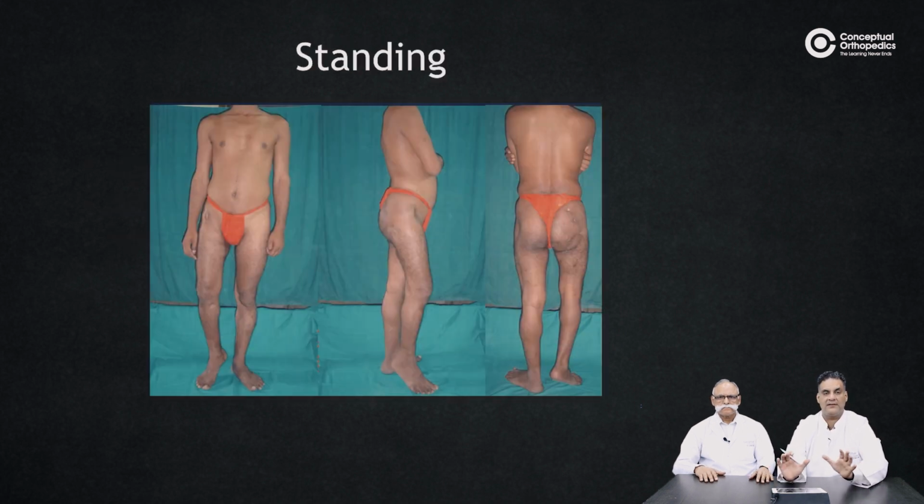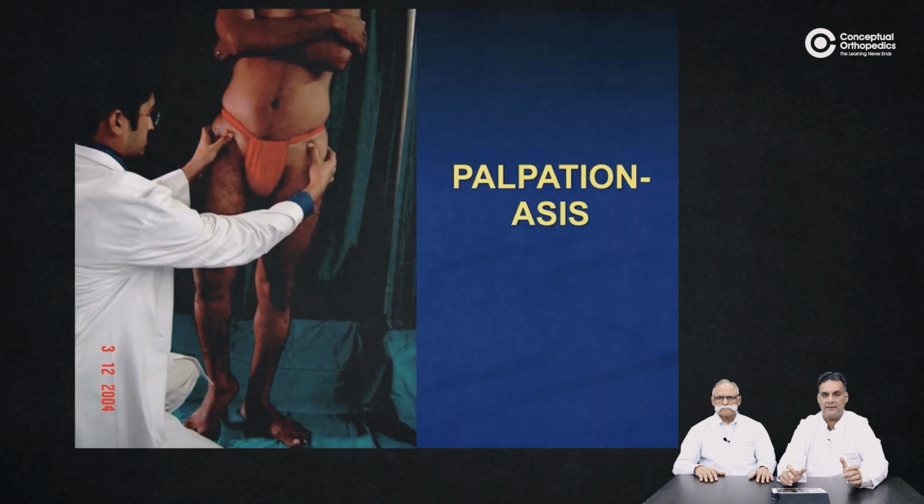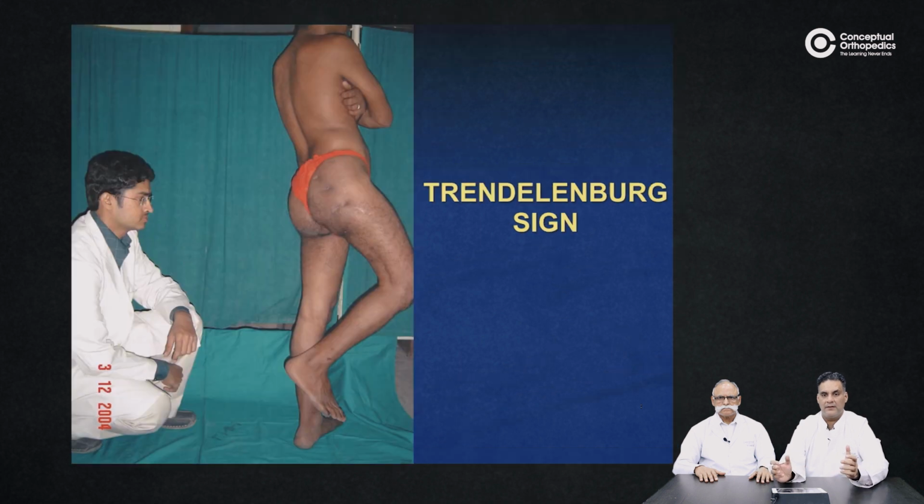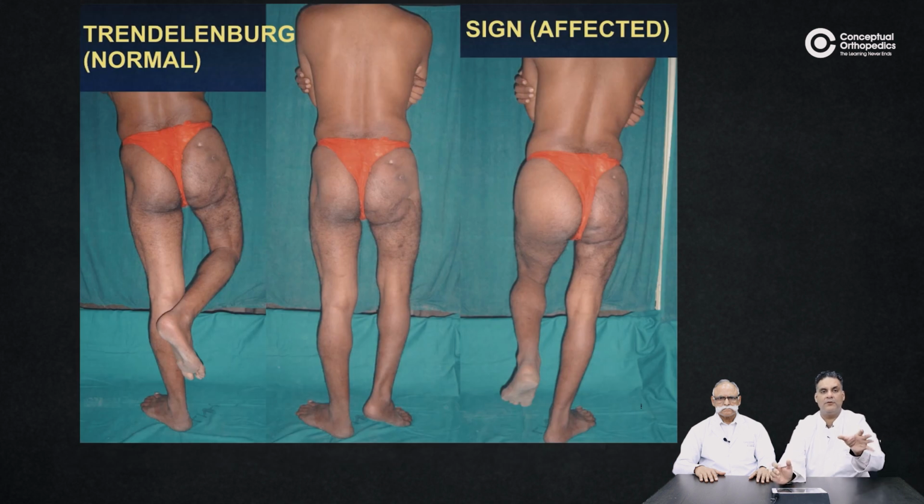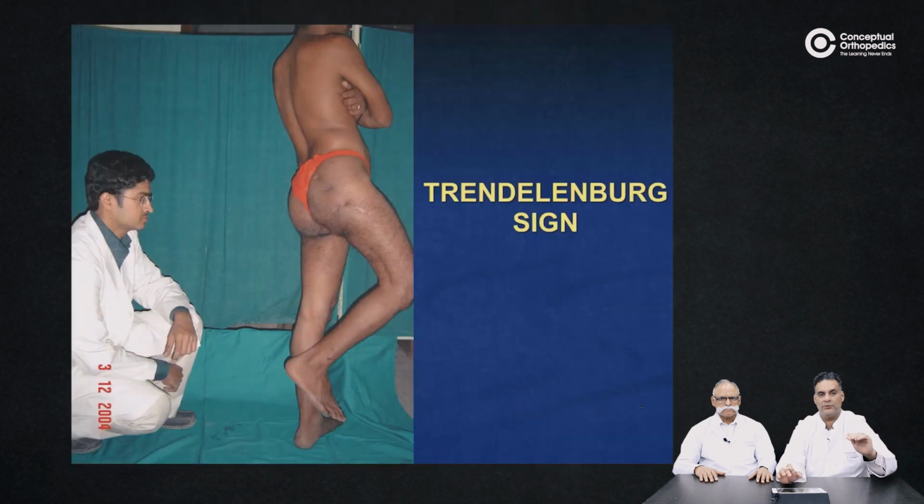Then talk about the standing. These slides are taken from Professor Dhal's PowerPoint. Do it in the standing position after the gait. You are evaluating the anterior superior spines. You are having a look at the Trendelenburg sign when the patient is standing. But mind you, we talk about this sign in the last stage, when we talk about the special tests. Remember how Sir explained the Trendelenburg sign: we look at the gluteal fold drop, and your eyes should be at the level of the gluteal folds, as clearly seen in this photograph.